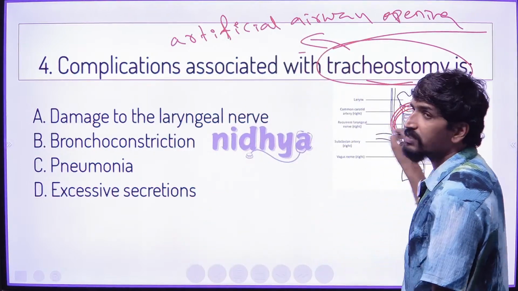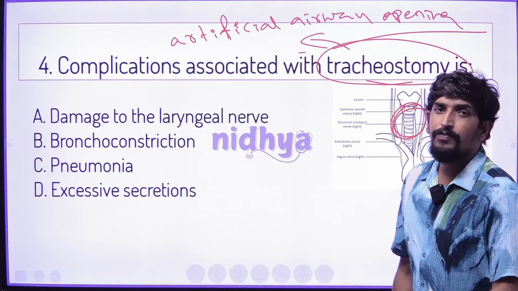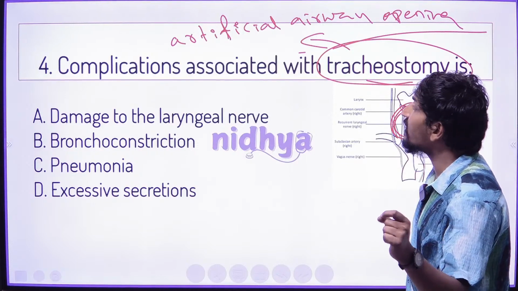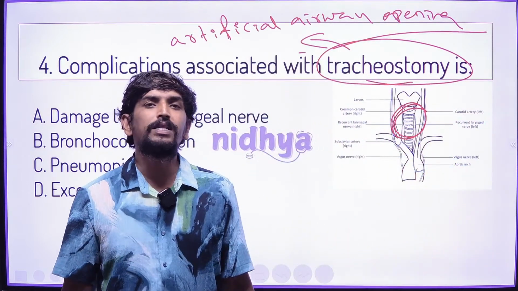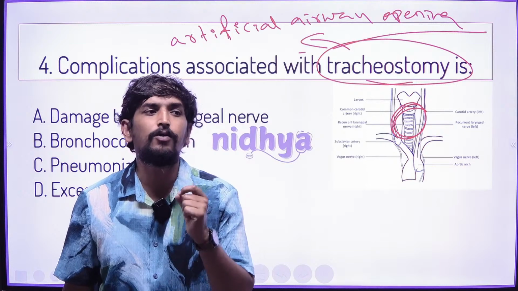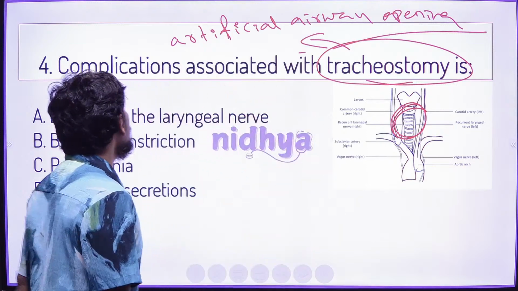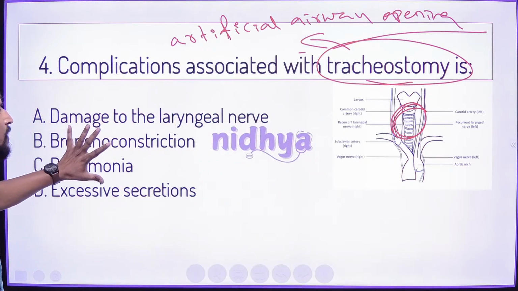If we are opening this airway pipe, what exactly is the associated complication? If we open this artificial airway, we can see the early complication.